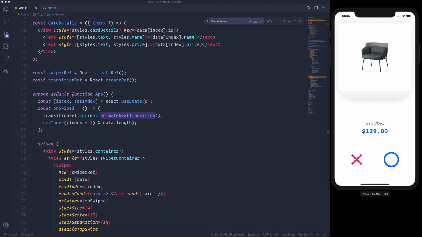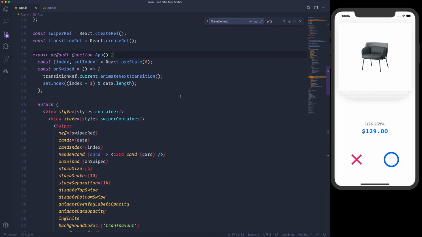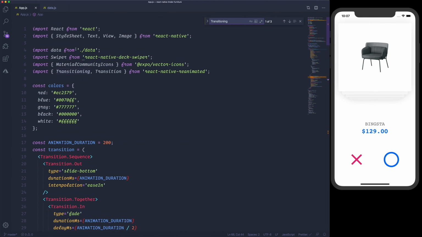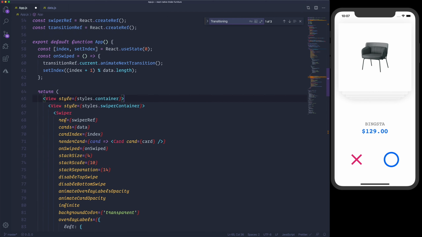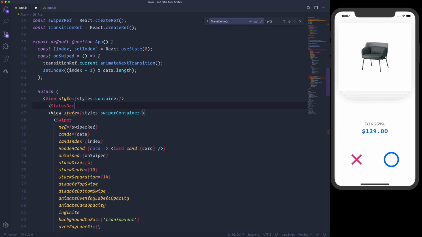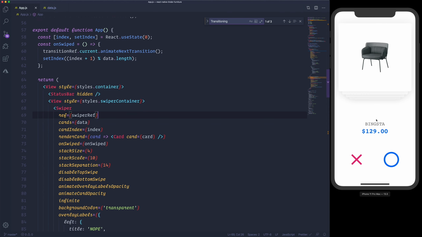The only thing that's missing is the background of the item, plus we would also like to get rid of the status bar. So let me first import StatusBar from React Native, and in the render here I would like to say hidden. We would also like to create the diamond on the background.